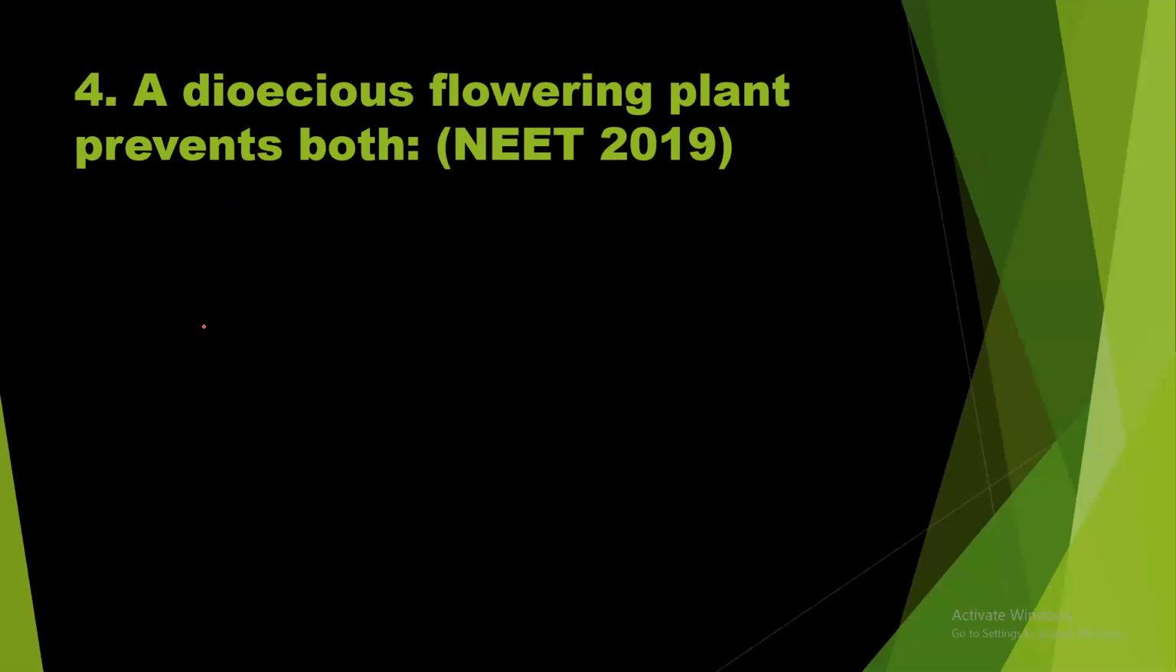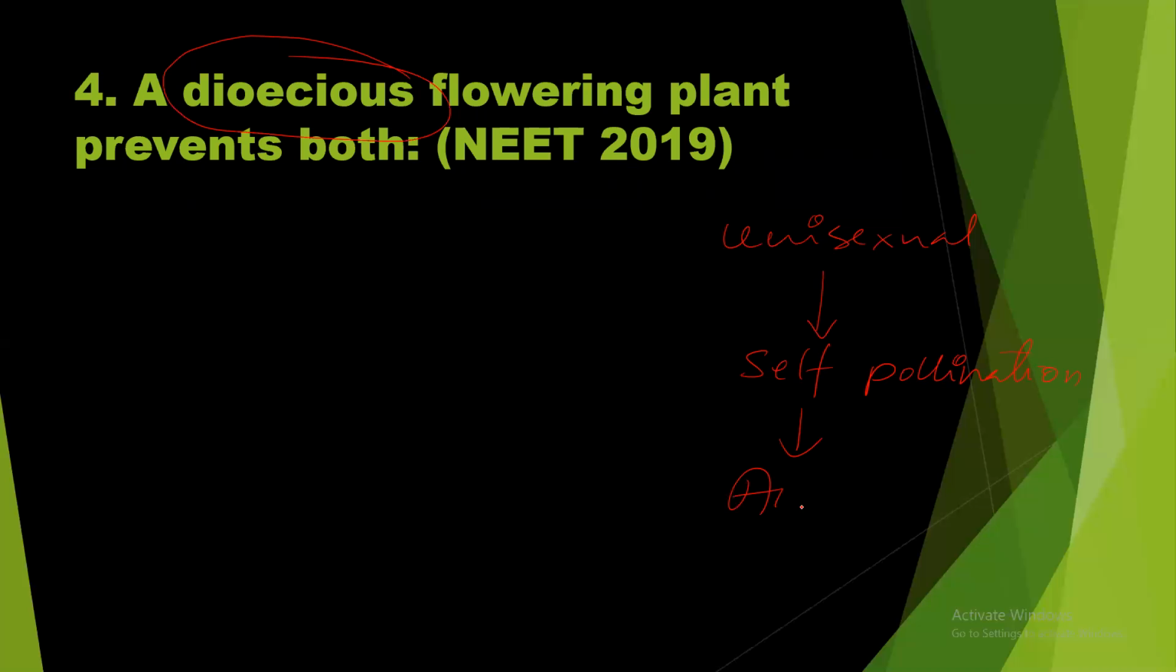Question number 4. A dioecious flowering plant prevents both. The question appeared in NEET 2019. Here, dioecious means unisexual. So the dioecious flowering plant prevents both. If the plant is unisexual, it prevents self-pollination. Self-pollination is nothing but autogamy. So autogamy is definitely prevented.